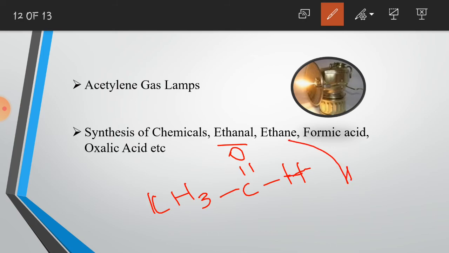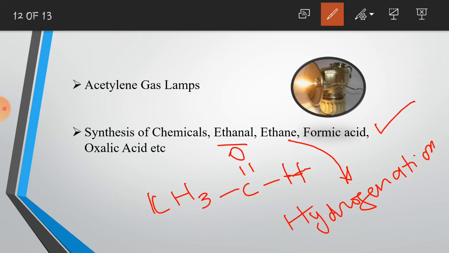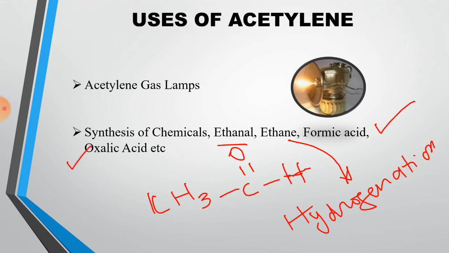Acetylene is also used for the preparation of ethane, and we read about it that alkynes produce alkanes through the process of hydrogenation. Similarly, they are also used for the synthesis of formic acid as well as oxalic acid. So these were some of the uses of acetylene.